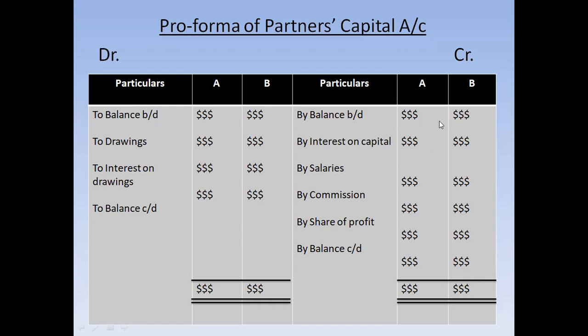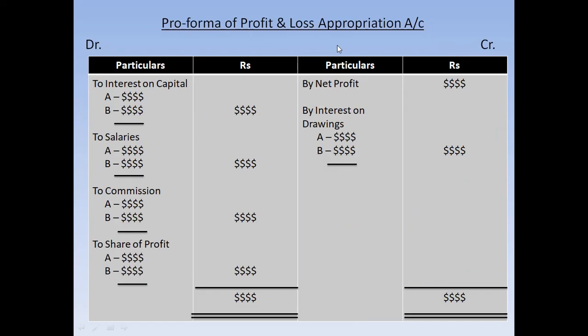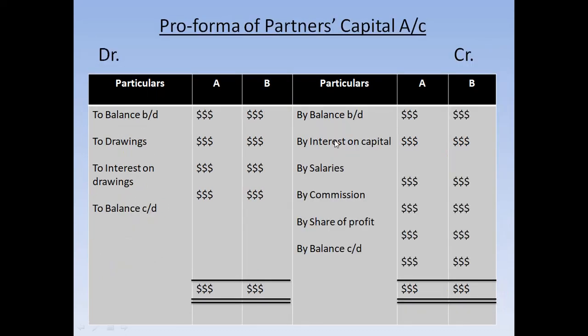Sometimes in the question it will be mentioned that the amounts can be debit also. You must have noticed in the question that after writing an amount, they write Dr in brackets, isn't it? They're actually giving you a hint that the amount is to be debited. So interest on capital, salaries, commission, share of profit will be included in the credit column. As you can see, whatever items have been debited in the profit and loss appropriation account, interest on capital, salaries, commission, share of profit, these will be credited here.